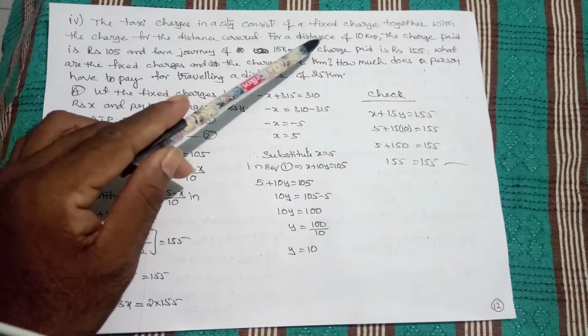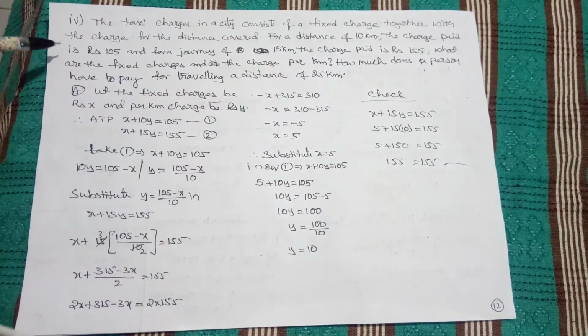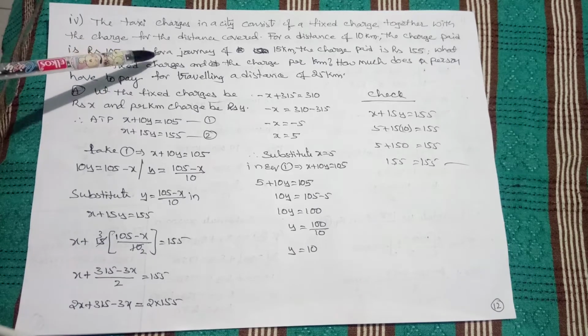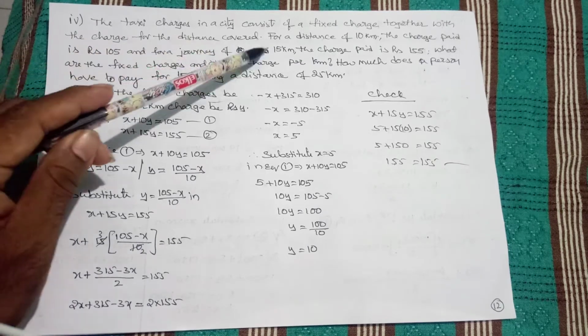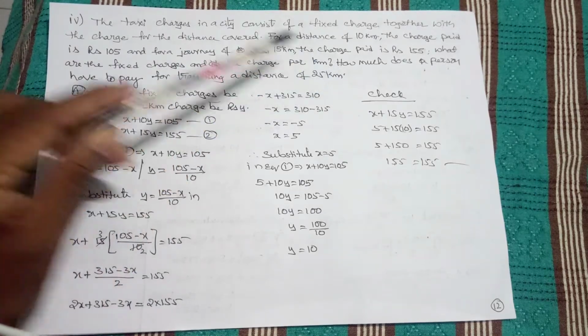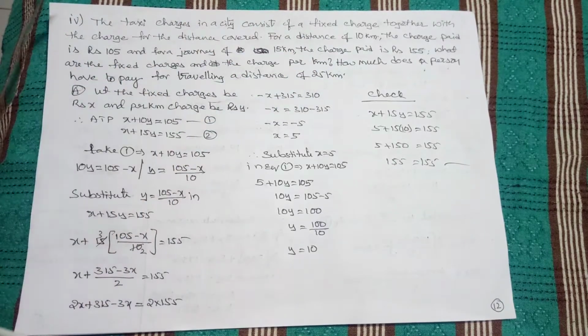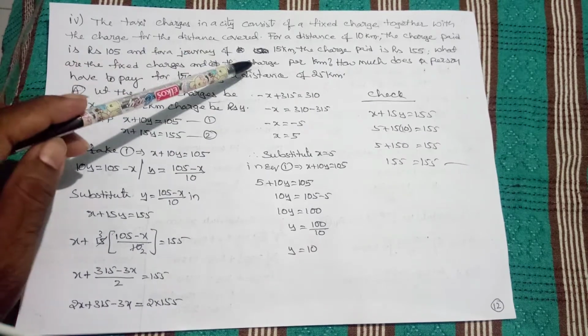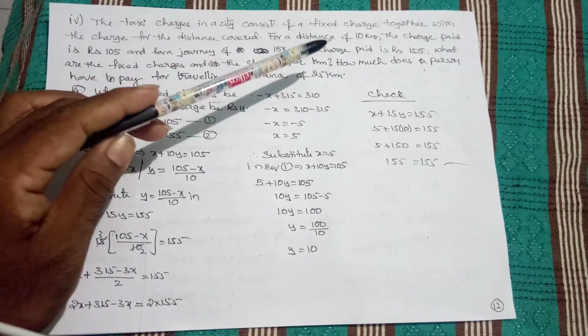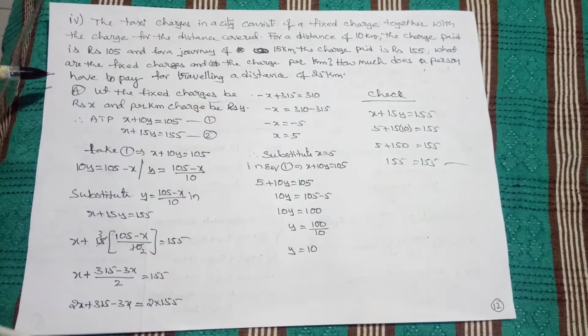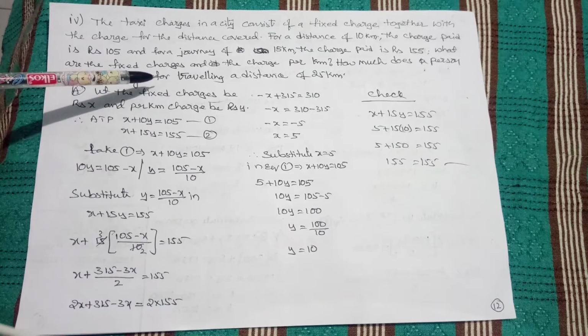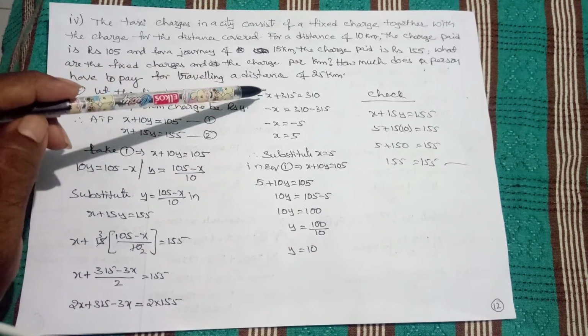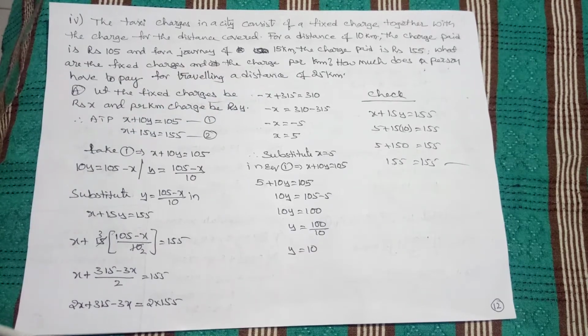For a distance of 10 kilometers, the charge paid is rupees 105, and for a journey of 15 kilometers, the charge paid is rupees 155. What are the fixed charges and the charge per kilometer? How much does a person have to pay for travelling a distance of 25 kilometers?